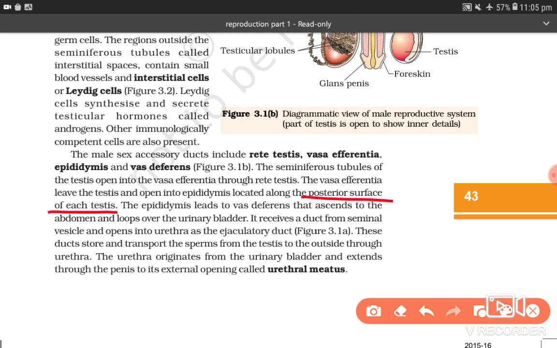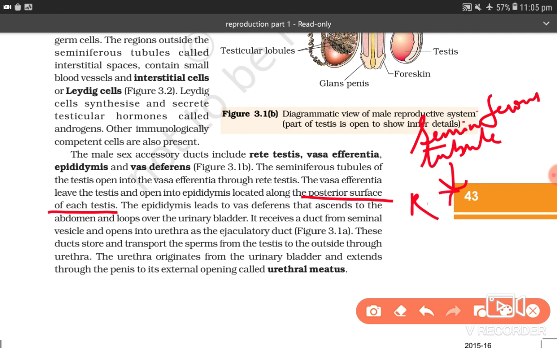This pathway, they are talking about the pathway. Seminiferous tubule, what came after that? Rete testis, then it was vasa efferentia, then it was epididymis, and then it was vas deferens.